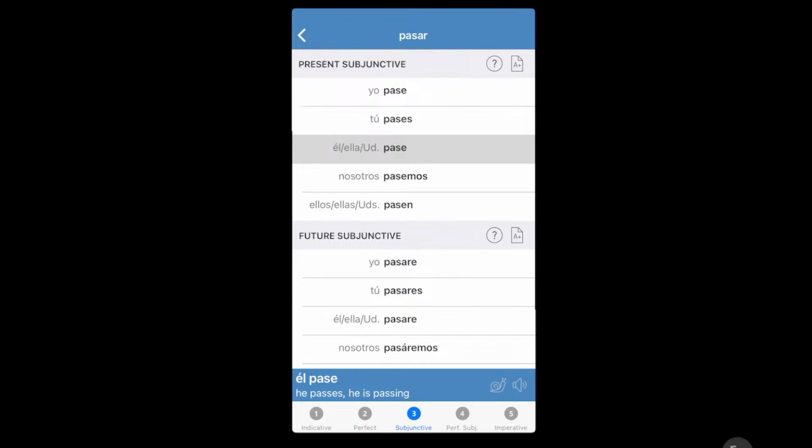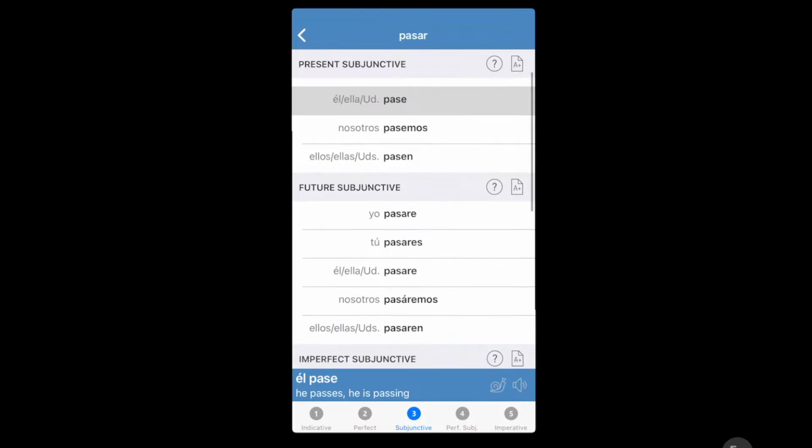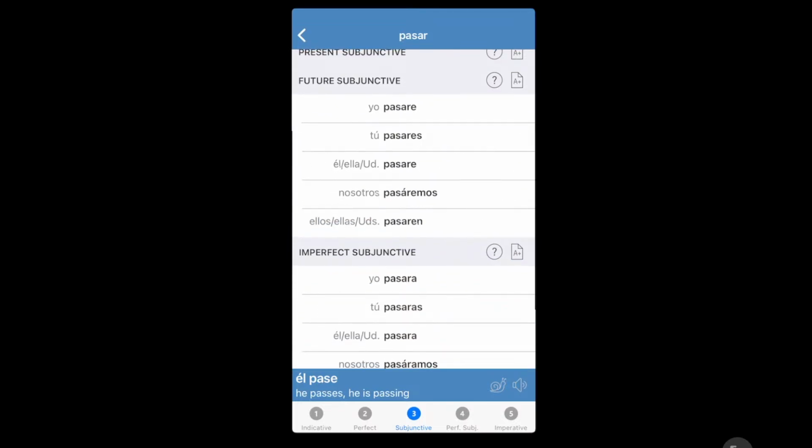And as we see, there's a pattern here. Pase, pases, pase, pasemos, and pasen. But knowing there's a pattern, you'll pick up on the Spanish very quickly. When you hear other people say it, you won't miss the word just because you know there's a pattern. You'll hear pas, and then when they say RA, you'll know right away.